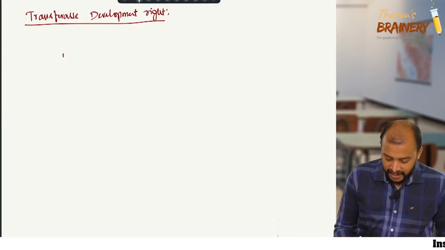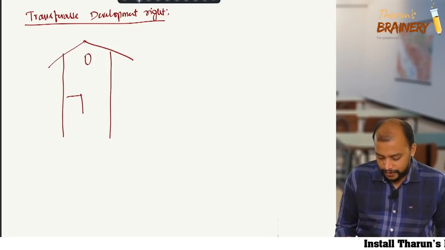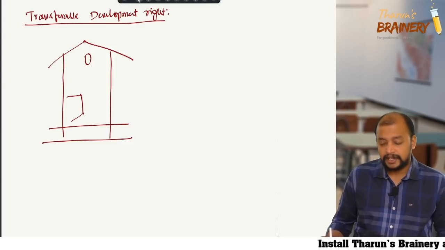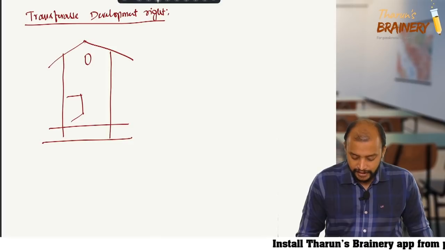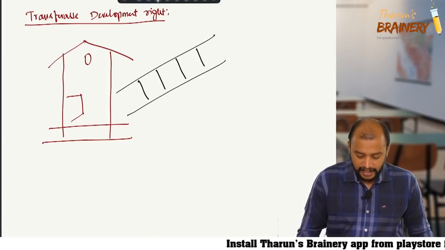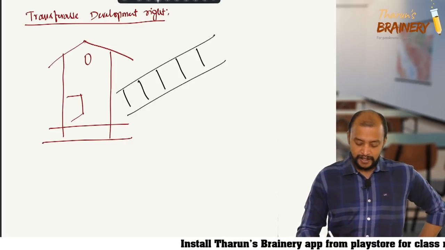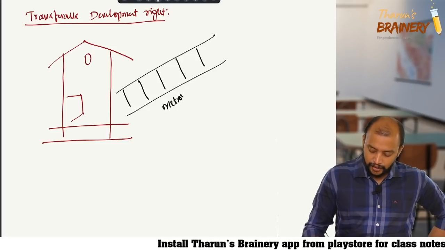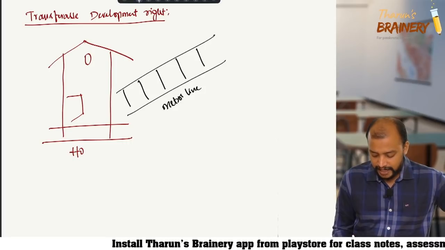So I have a house, and what the government is doing, they are laying down a metro line. Because they are laying down a metro line, they need to demolish my house. So the metro line is going through my house, and therefore my house gets demolished.